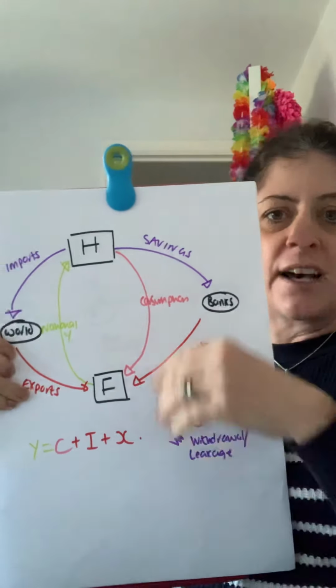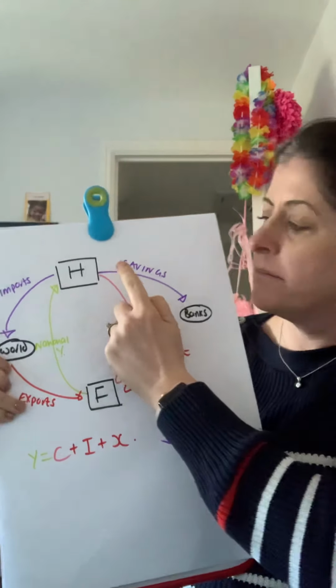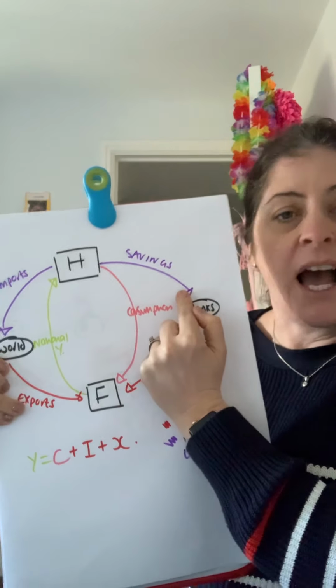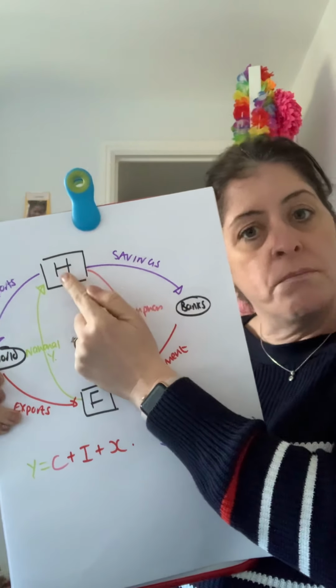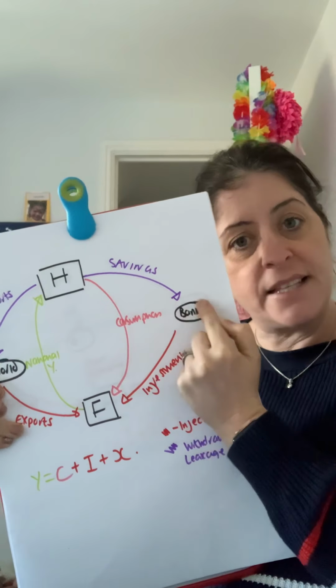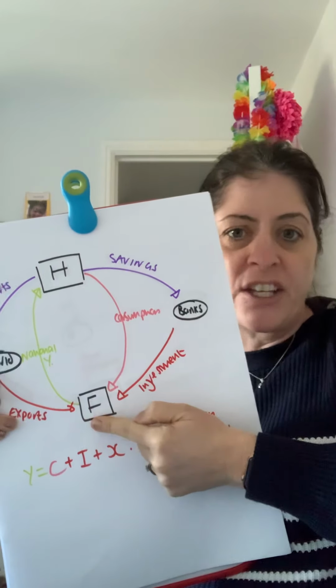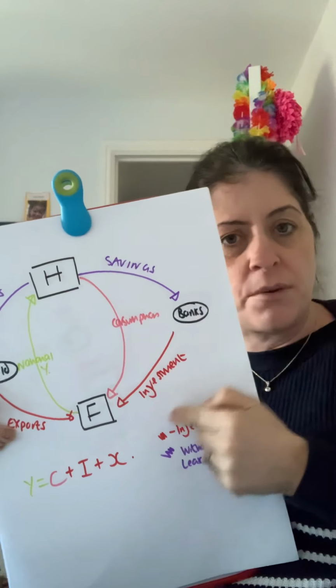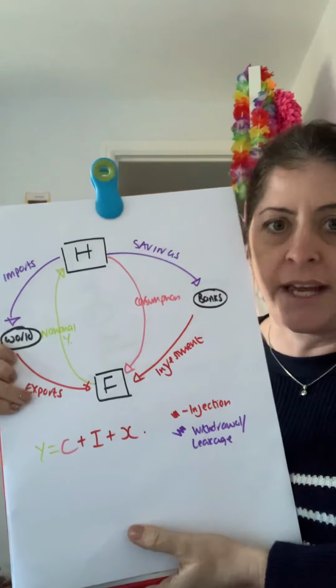We've identified that households consume part of their income, but they also save some of it, and that saving is a leakage from the circular flow. So money that households have received flows out of the system into banks. But we've also identified that there is an injection back into firms through investment. Now we're going to have a look at international trade.